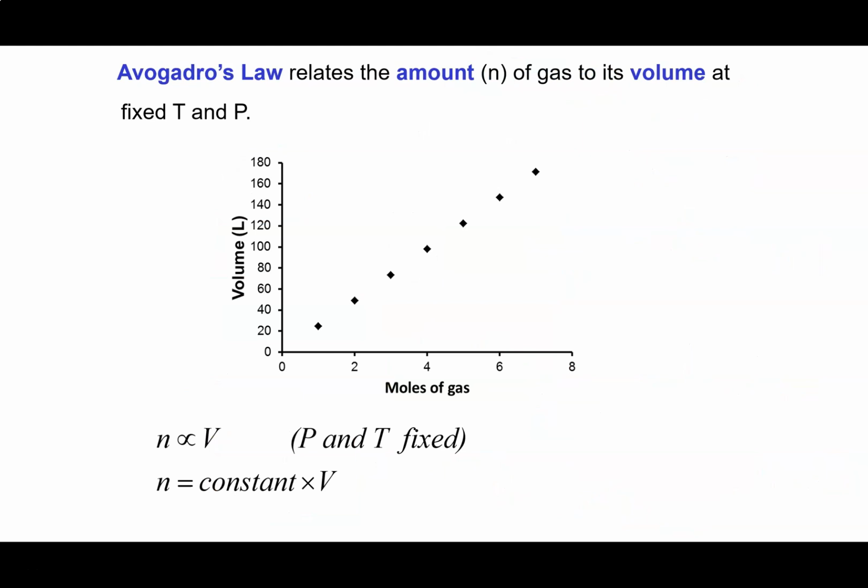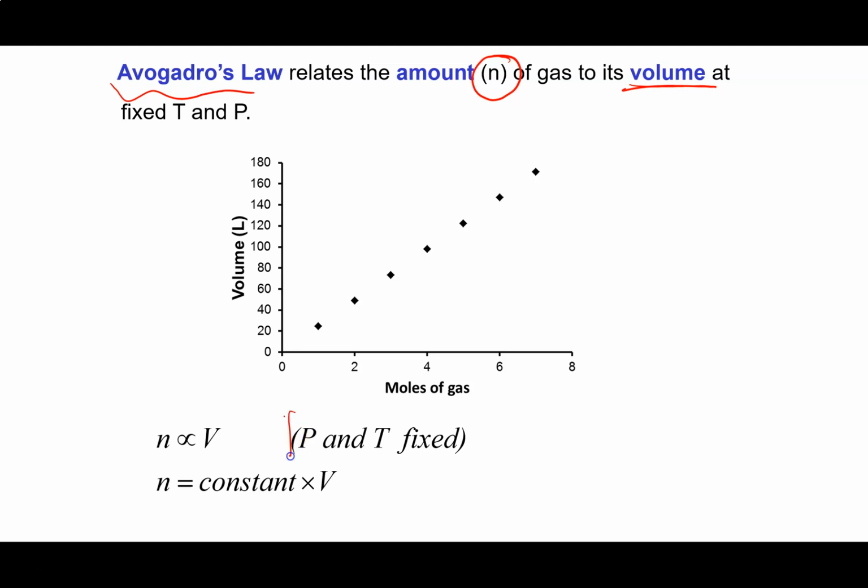Okay, we have one last thing to do, and that's to look at how the amount of a gas, which we're going to indicate by the number of moles, which we give the abbreviation lowercase n, is related to the volume of a gas. This is described by Avogadro's law. I'm not going to give an elaborate story of how we got to Avogadro's law, but it's pretty obvious.